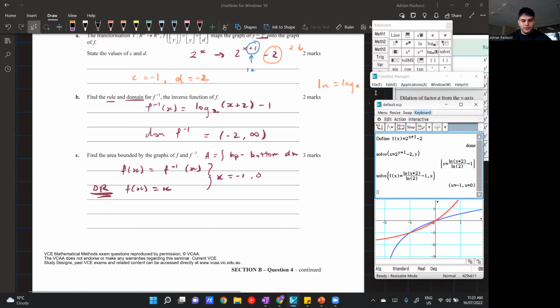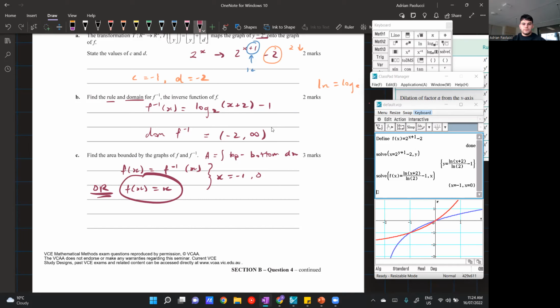Yeah. So Heshan just asked a question. I'm not sure if you guys heard him, but I'll just repeat it. Are there any other times where you don't know the rule for the inverse and you have to still find the intersections between a graph and its inverse? That's actually the case. There's been a couple of questions in the past where the inverse function is really hard to find, or it's like impossible to find just because of the equation that you're given, but you're still asked to find something to do with the inverse function. So in that case, you would just use this because you don't actually need to know the rule for the inverse to solve where they intersect. You just solve f of x is equal to x and you get the same solutions. So it's not only something that's more convenient, it's actually sometimes necessary to do.